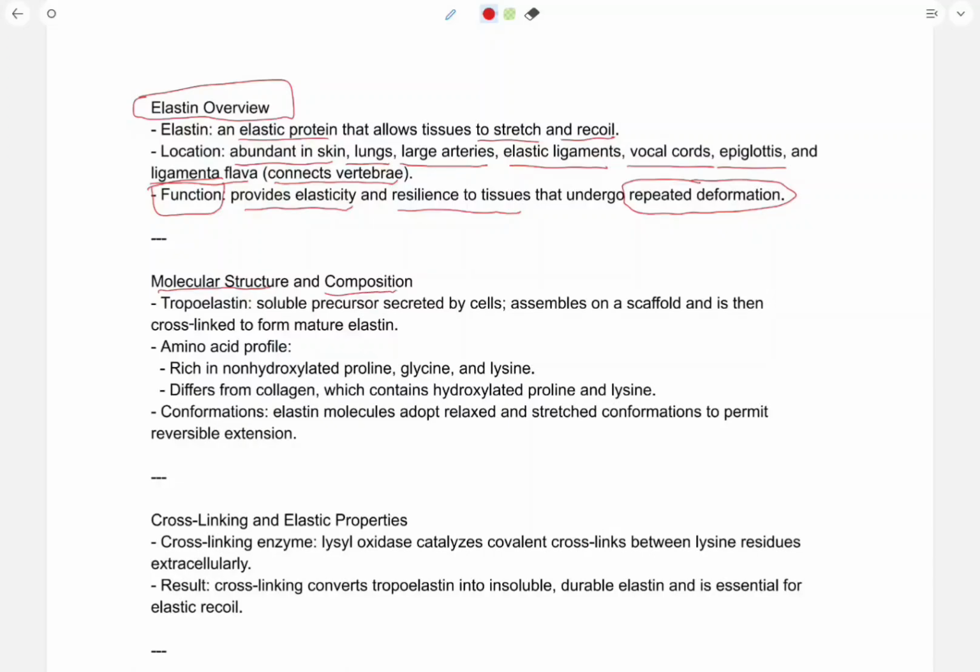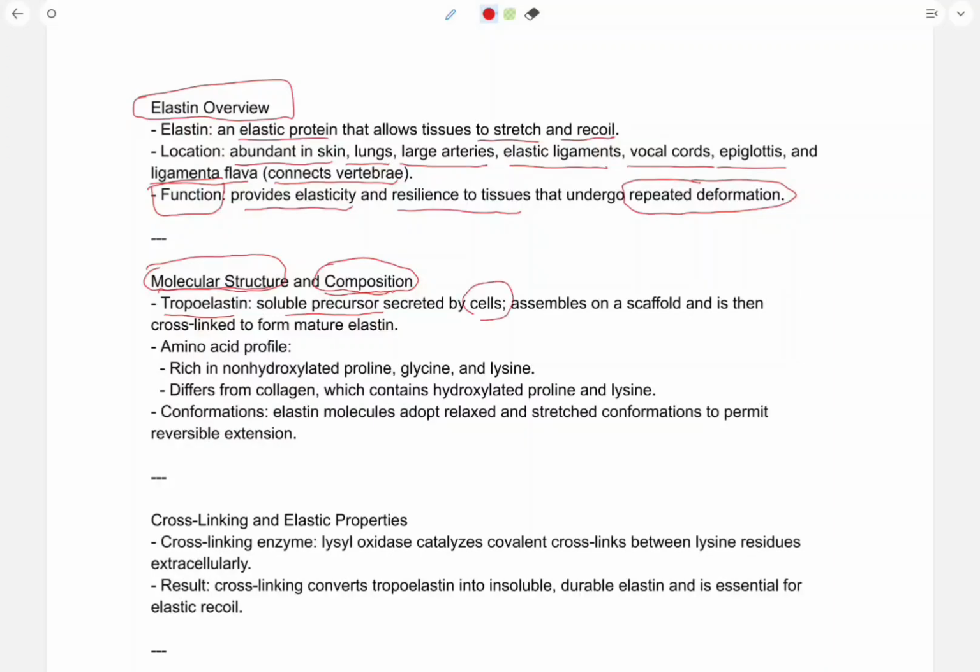So now we will discuss the molecular structure and composition of elastin. Tropoelastin is a precursor. What is a precursor? It is the building block of elastin, or it comes before it. It is a soluble precursor.